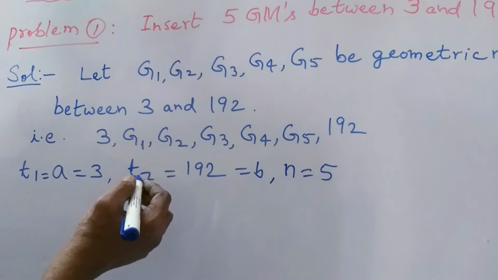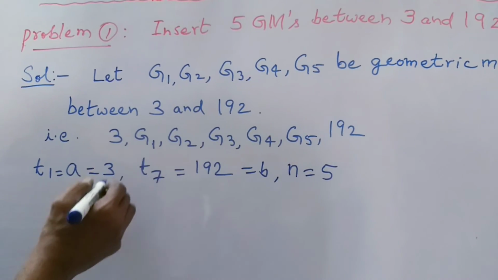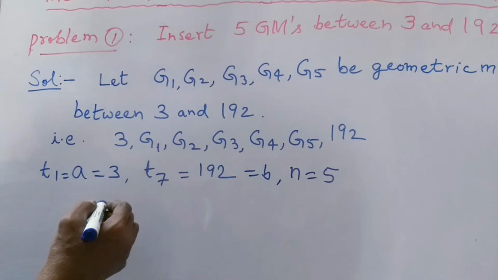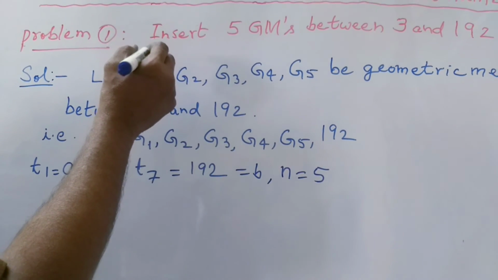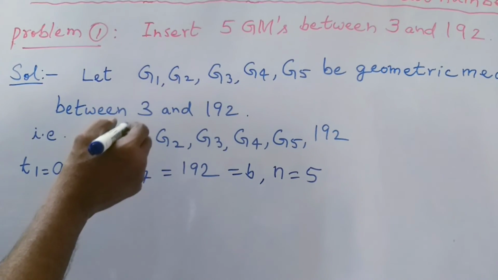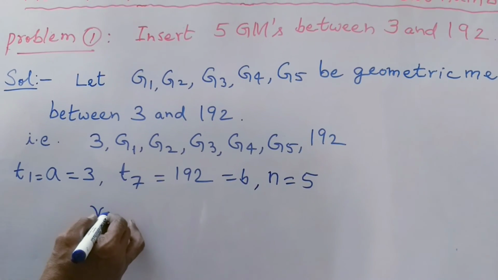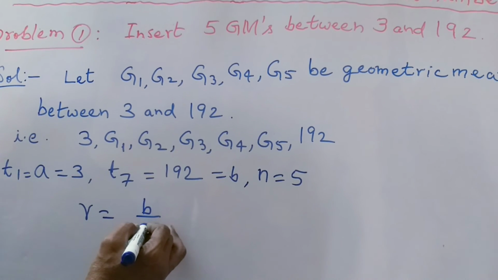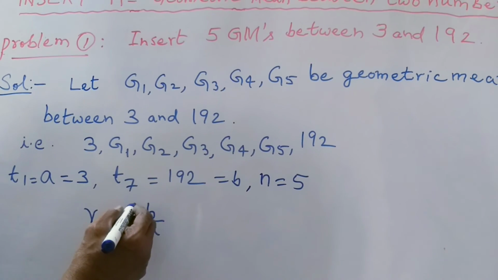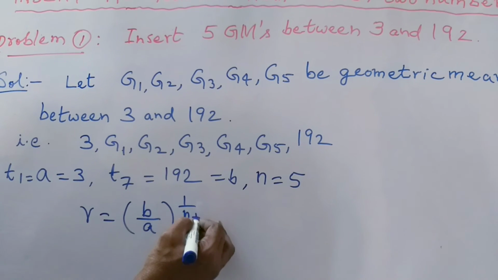So now first of all we have to find the common ratio of these terms. The common ratio of n geometric means between two numbers is already known by us. That formula is R is equal to (B by A) whole to the power of 1 by n plus 1.